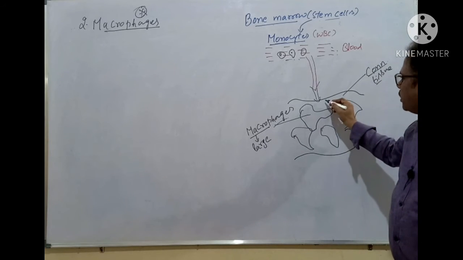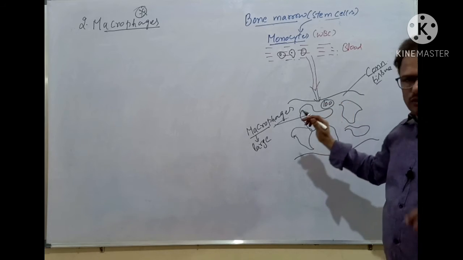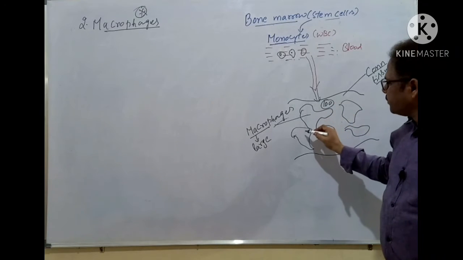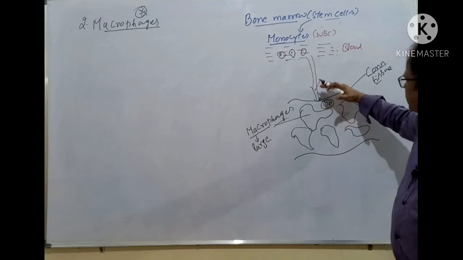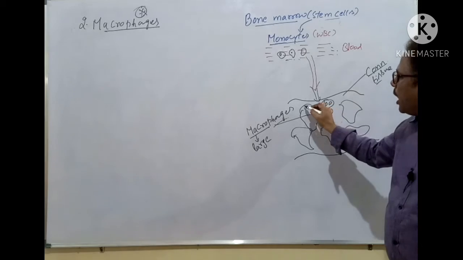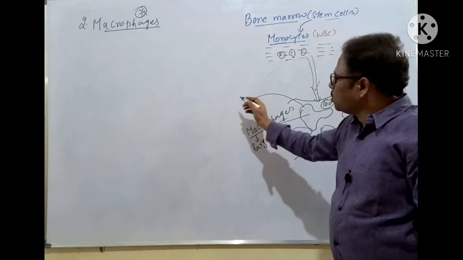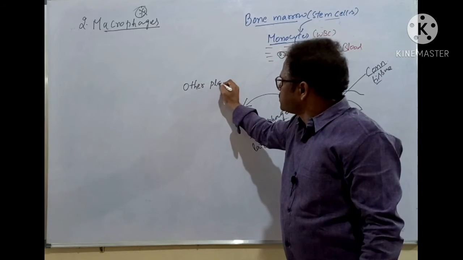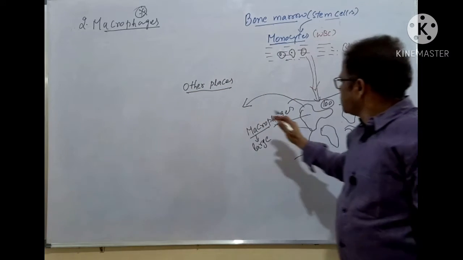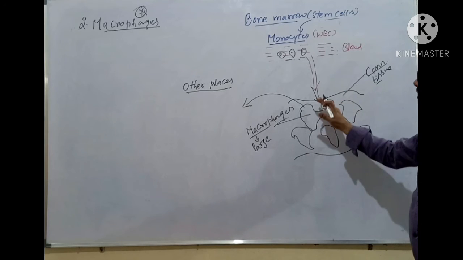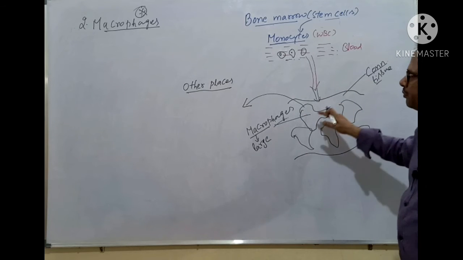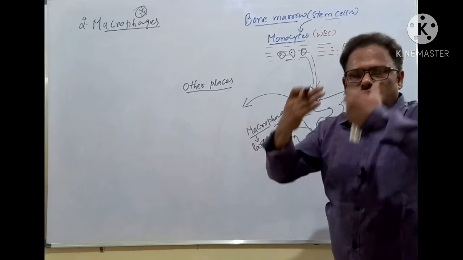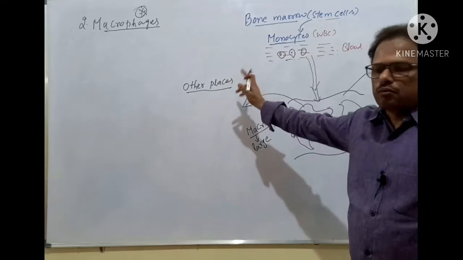For the sake of understanding, let's assume that almost 70 out of 100 are retained in the connective tissue, and the rest go to other places. A few macrophages go to other places of the human body or animal body.